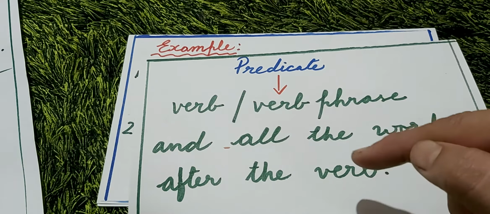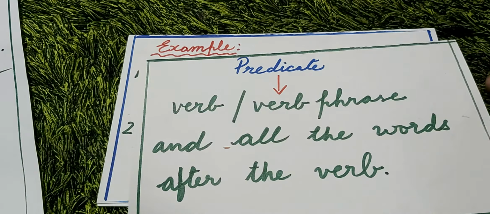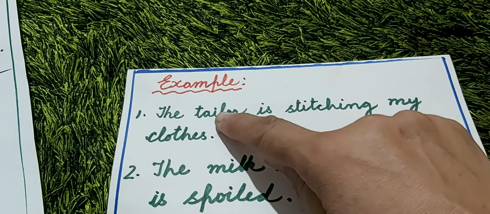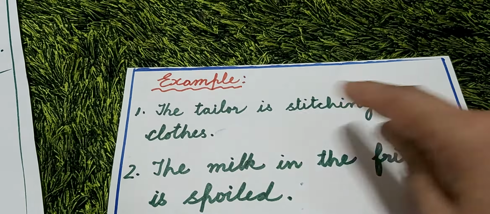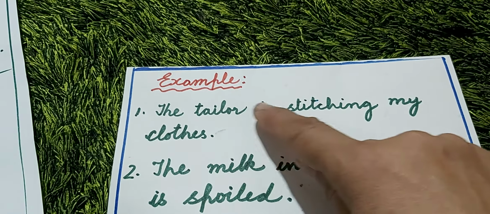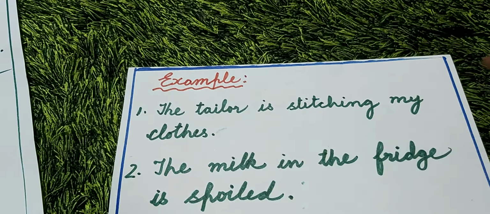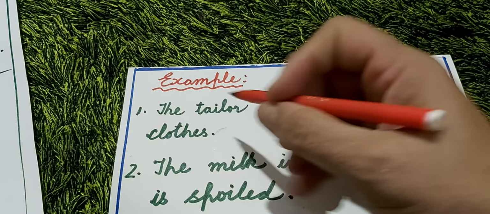Now let's see through an example, then you can understand more easily. The tailor is stitching my clothes. Here the tailor is the subject.